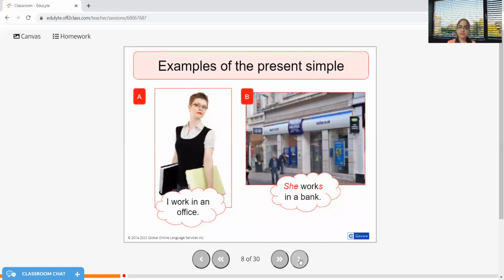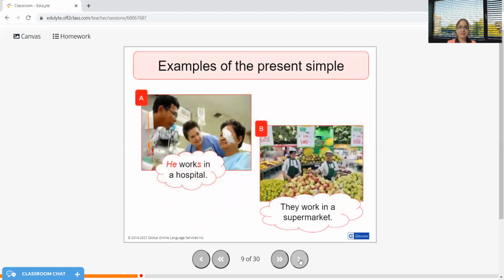Some of the examples for your better understanding. I work in an office. She works in a bank. With she, I'll be using works and not work. He works in a hospital. They work in a supermarket.